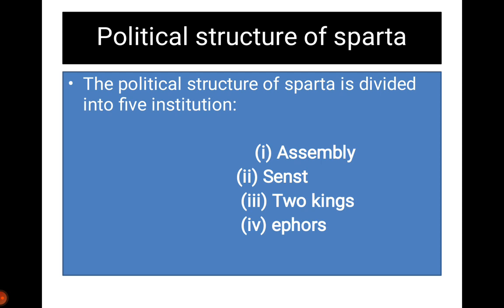Then we discuss the ephors. The ephorate is an institution which has only five members for one year. They are appointed for one year, and their responsibility is to check and balance the power and authority of the kings and of the senators, and how they use their power and authority.